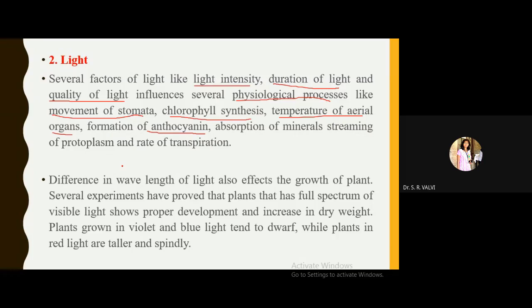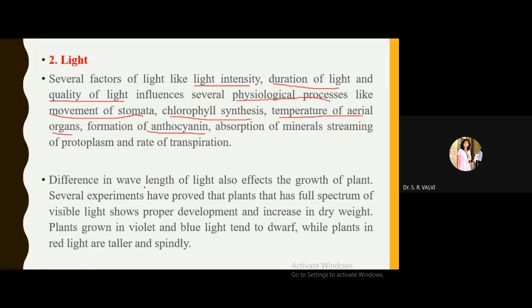So again, the formation of anthocyanin. This anthocyanin is particularly present in the case of Riccia, right? And this pigment is present in the midrib region, and this helps to protect the thallus of that particular plant. Now absorption of mineral, streaming of protoplasm, and rate of transpiration. So all these physiological processes depend on the light.